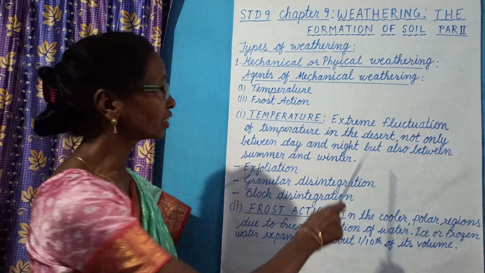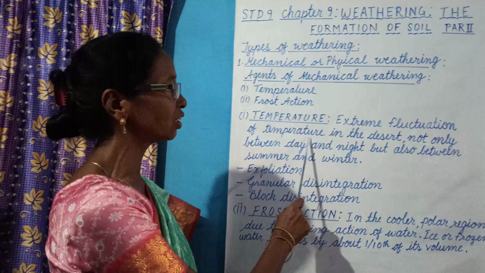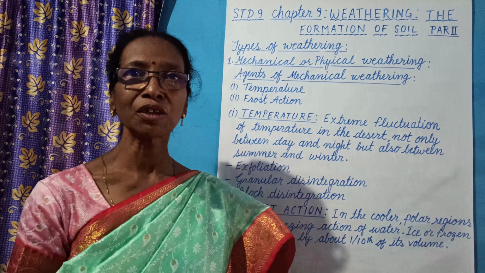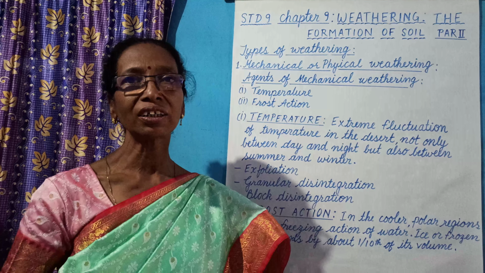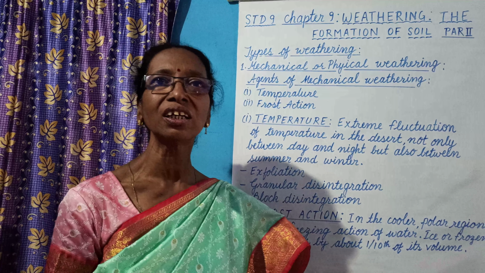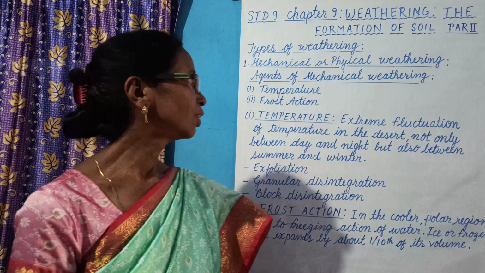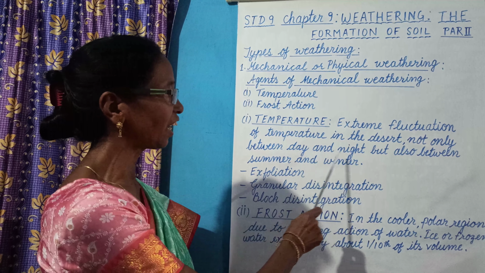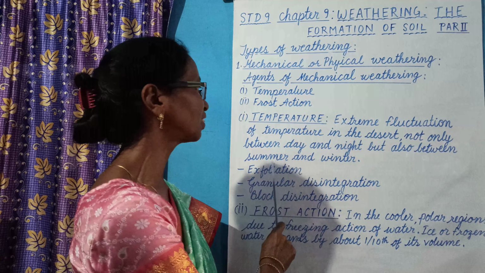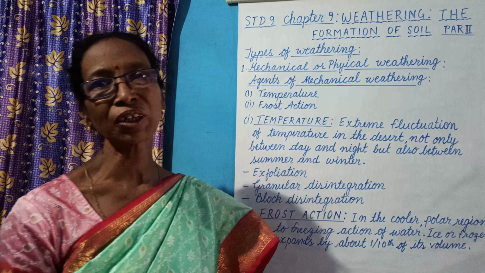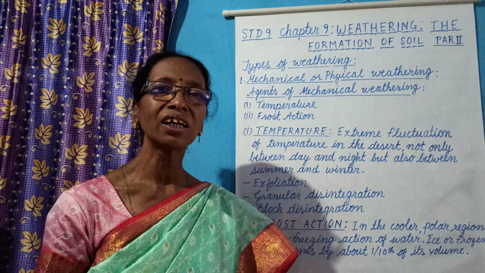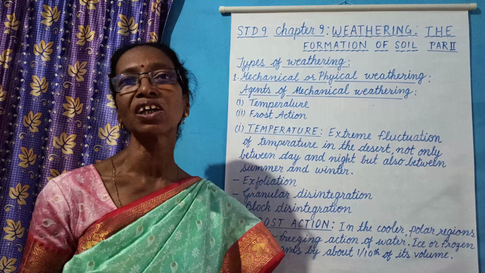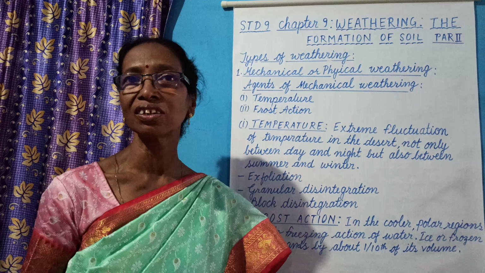When there is extreme fluctuation of temperature in the desert region or in the drier region, the day temperature rises very fast and the night temperature decreases very fast. So the fluctuation takes place not only between day and night but also between summer and winter. The summer temperature is very high and winter temperature is very low. So the annual range of temperature is very high in this desert region.